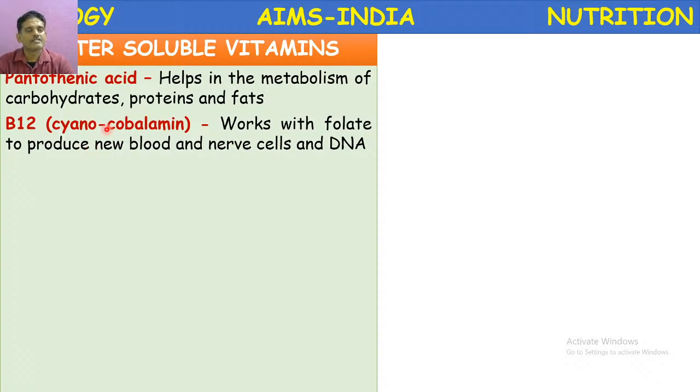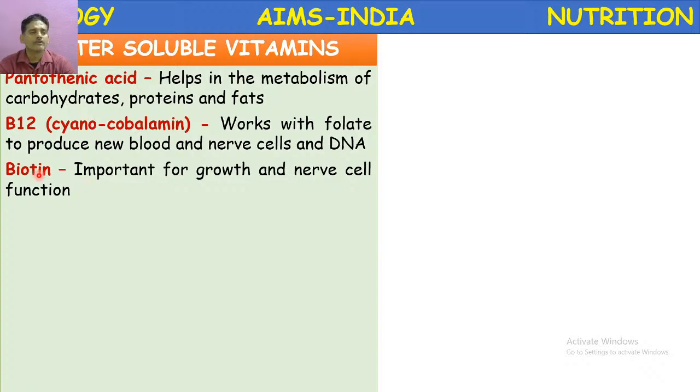Vitamin B12, cyanocobalamin. It is a B complex vitamin. It works with folate to form new blood and new nerve cells and also synthesis of DNA. Okay, very important vitamin. It works with the folate, means folic acid, along with it, to produce new RBC and neurons and also the DNA.